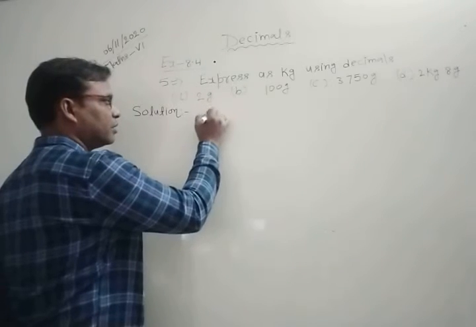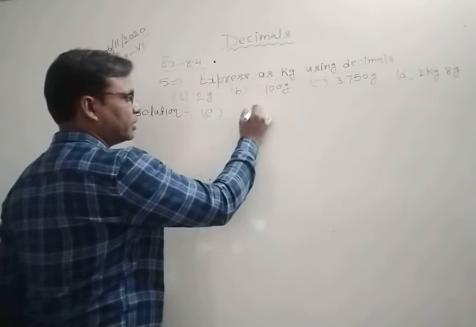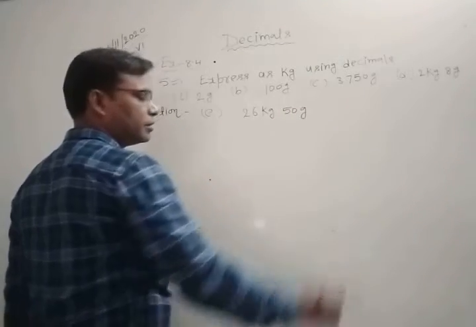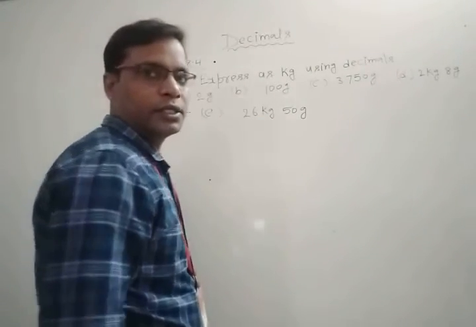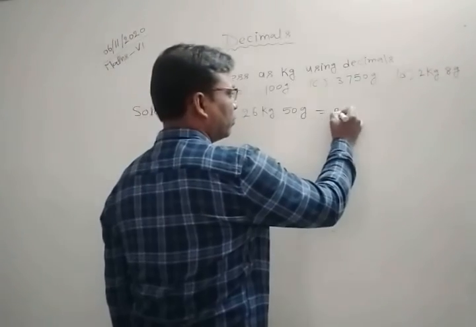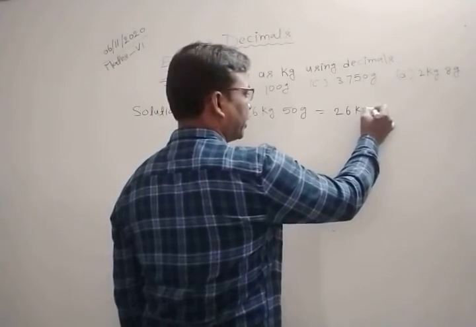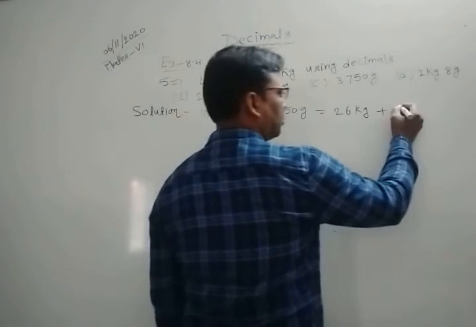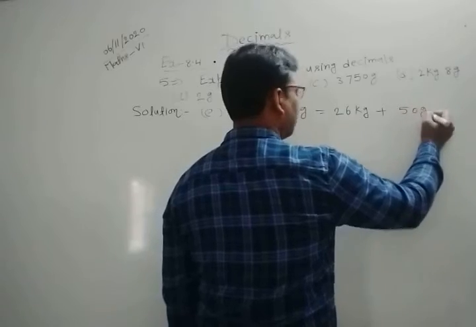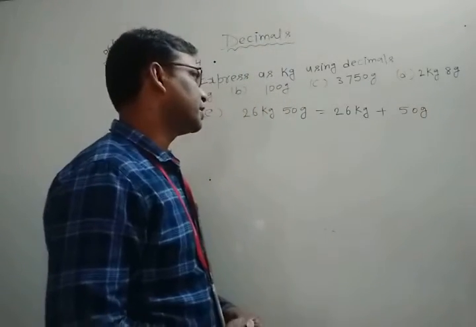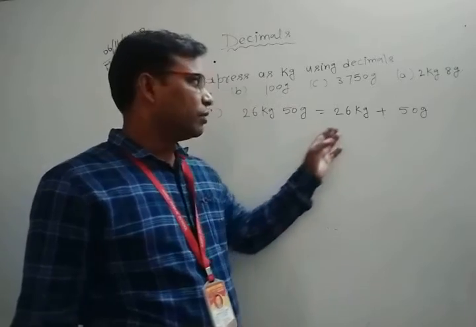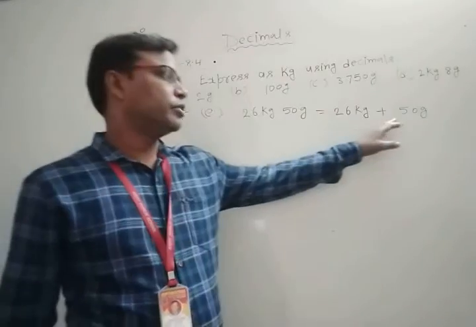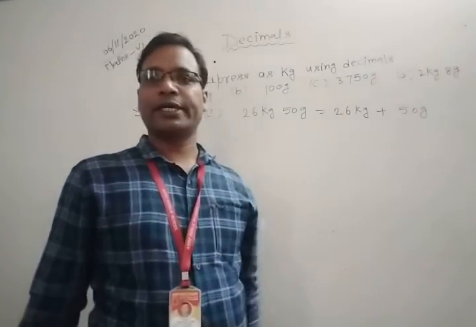26 kg 50 grams. This is given. You can also write this is equal to 26 kg. We write as it is, but we have changed 50 grams. 26 kg 50 grams. So we can write it 26 kg plus 50 grams. Okay. So we need to change only these 50 grams in kilograms.